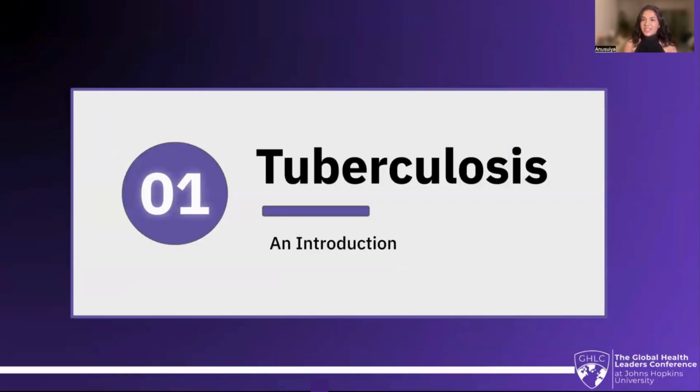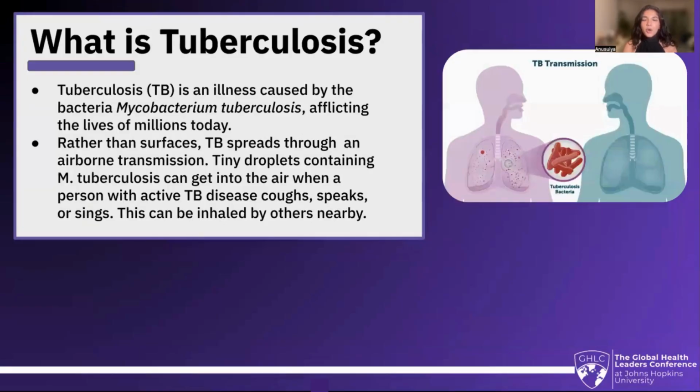So, tuberculosis, an introduction. What is tuberculosis? Tuberculosis is an illness caused by the bacteria Mycobacterium tuberculosis, afflicting the lives of millions today. Rather than a surface transmission, TB spreads through an airborne transmission. Tiny droplets containing M. tuberculosis can get into the air when a person with active TB disease coughs, speaks, or sings. This can be inhaled by others nearby.